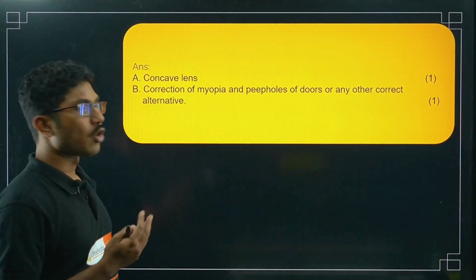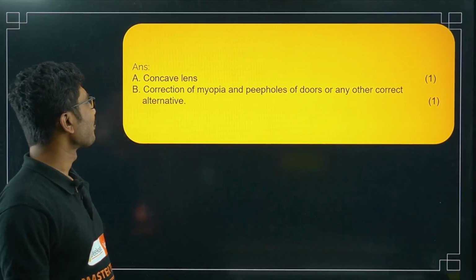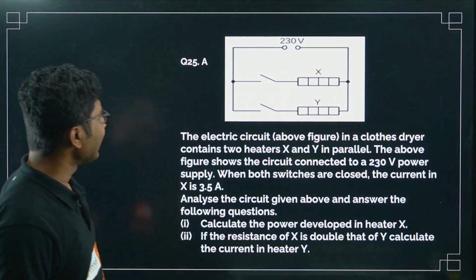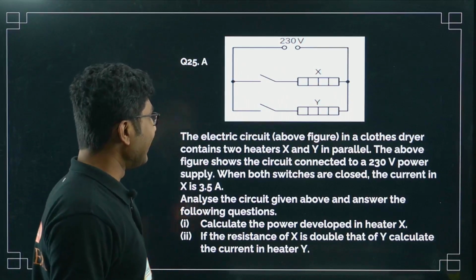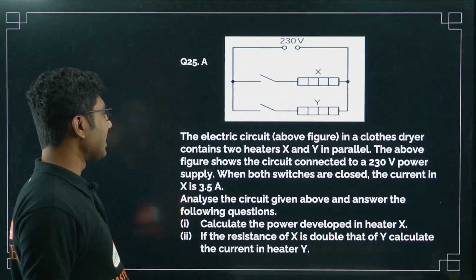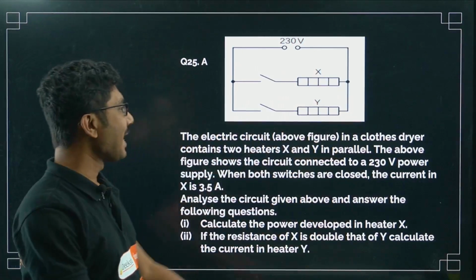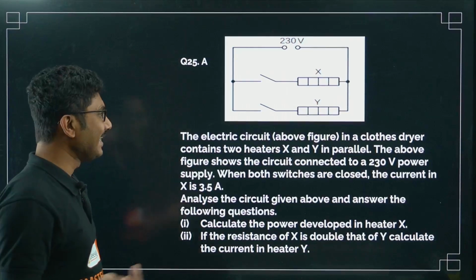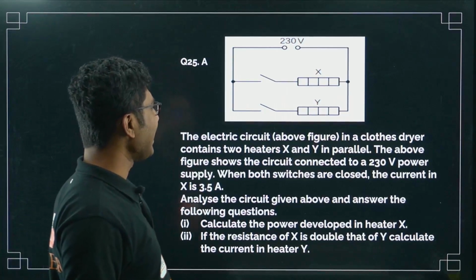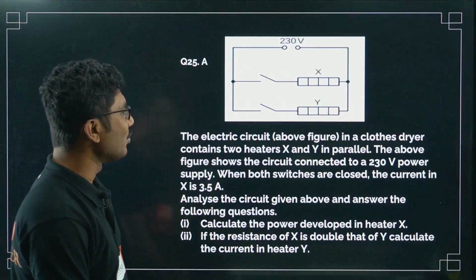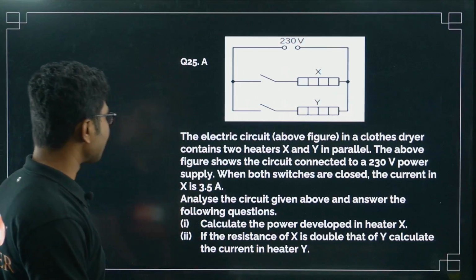So these are the 2 common examples that are given to you. Now next, 25A: the electric circuit given in the figure in closed dia contains 2 heaters. So this is basically a closed dia system, and they have 2 electric heaters, X and Y, in parallel. The above figure shows the circuit connected to a 230 volt power supply.